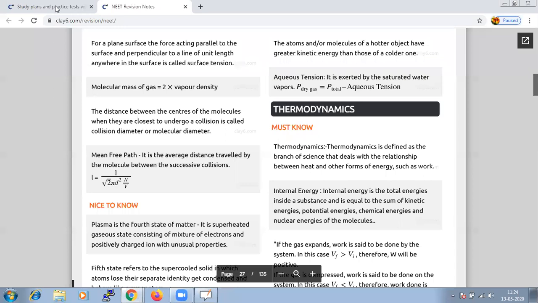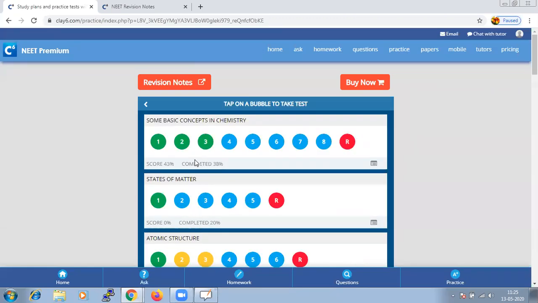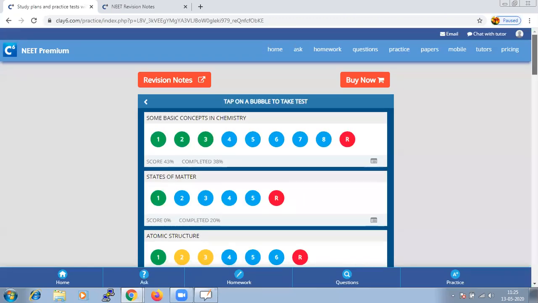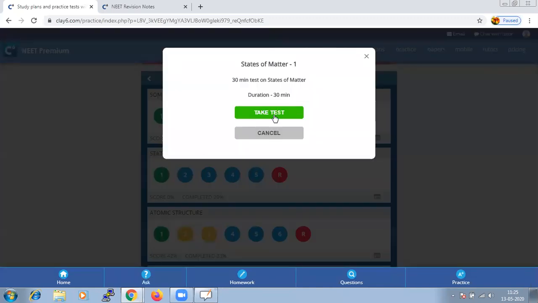For now, based on our analysis of the chapter and our practice, let us try taking a test from this chapter. If we go to chemistry, we are doing states of matter. Let us take the first test.